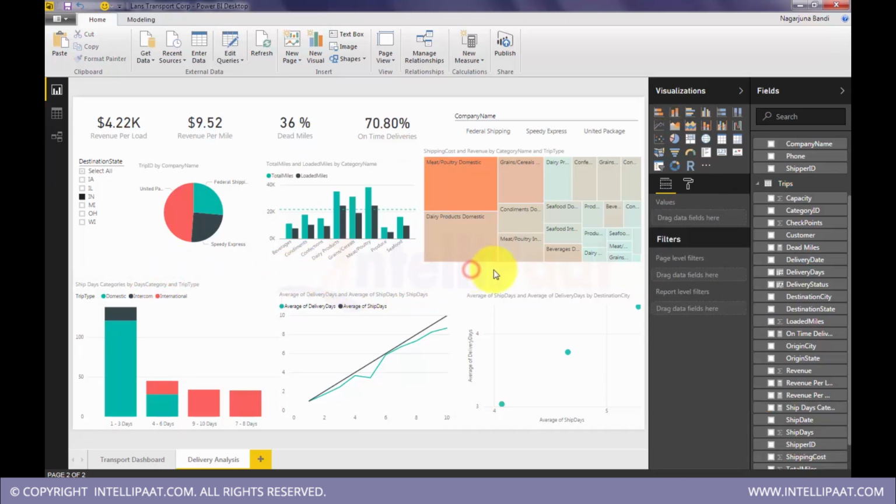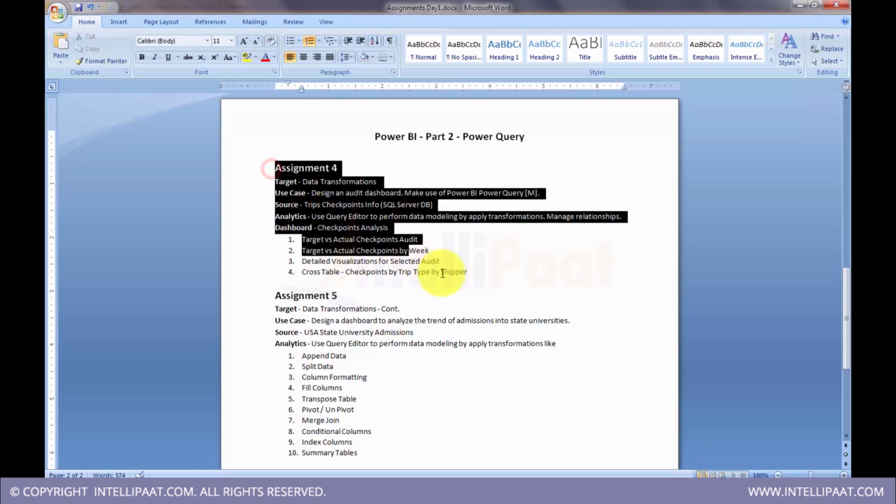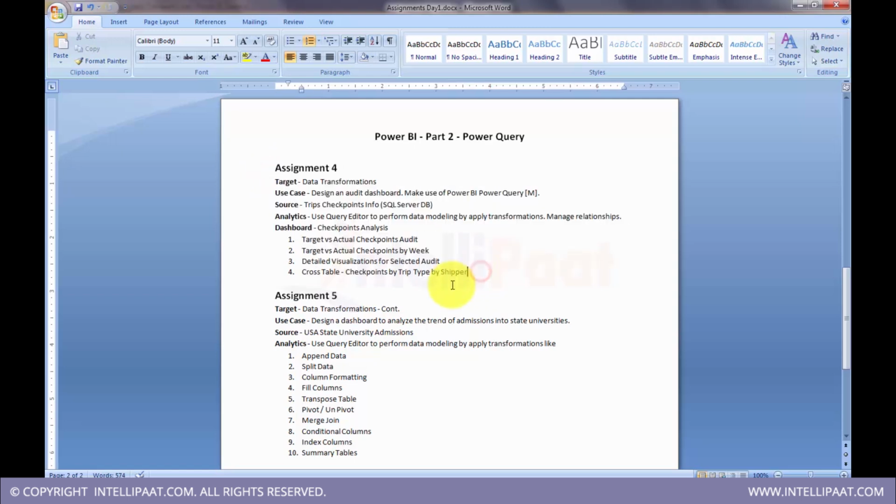Okay. In this assignment, we will be targeting Power Query. So we will be getting an introduction to how to use Power Query, the benefits of it, and make an audit dashboard on this transportation corporation data. Okay, so this is the assignment that we'll be covering as part of this session.